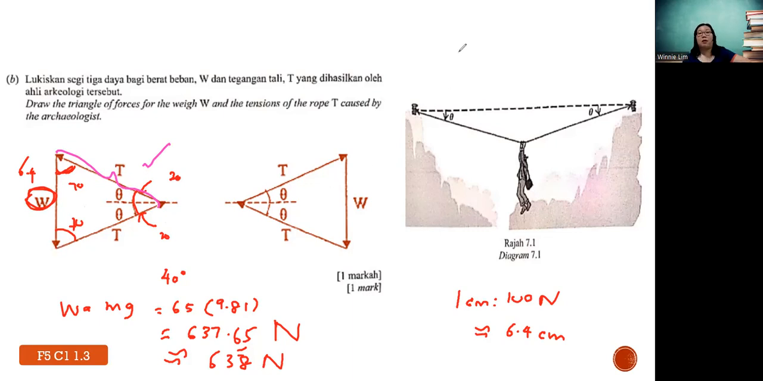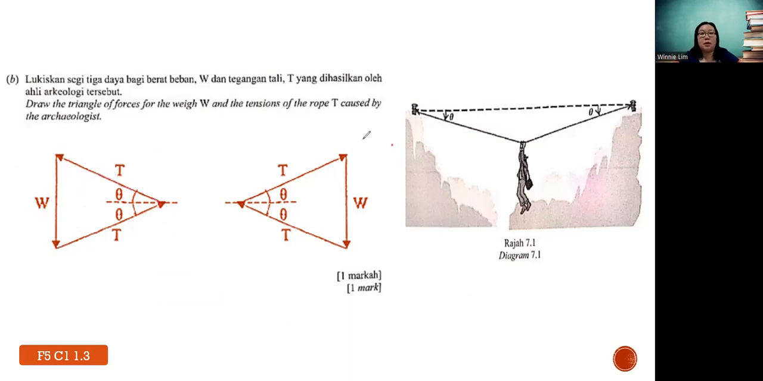Okay? Now, of course, there is more than one method. You can use the formula for the triangle. That means this is 40. Then this weight is what? Just now teacher showed you already, mg, and then you get 637.65. So you can use cos 40 over 637.65 equals to cos 70 over T. Then you get the T.